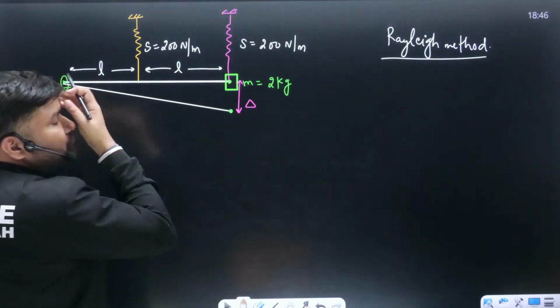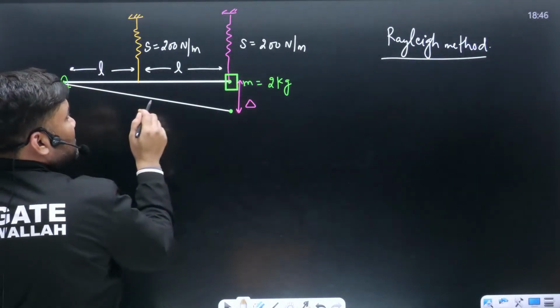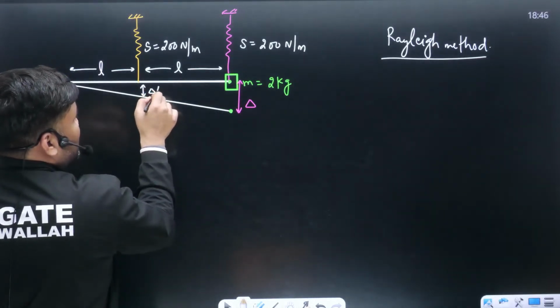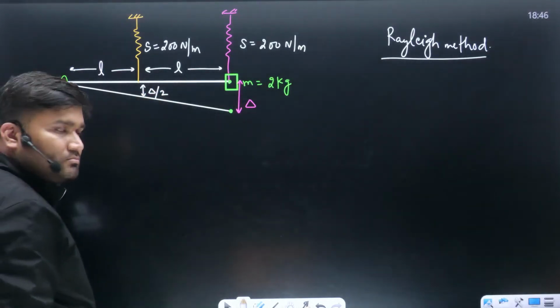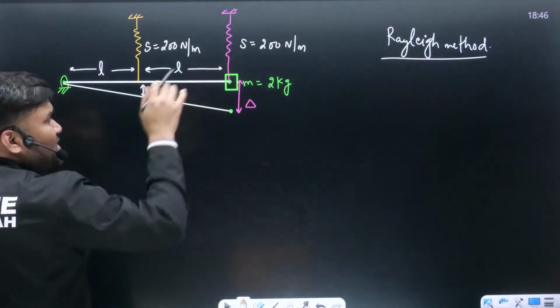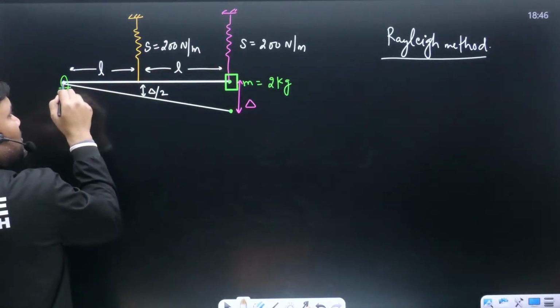Achha, if this value is delta, this value will be how much? Obviously, this is going to be delta by 2. Okay? At mean position, the weight's torque has been balanced by the springs' torque. About this point, do the torque balance, beta.